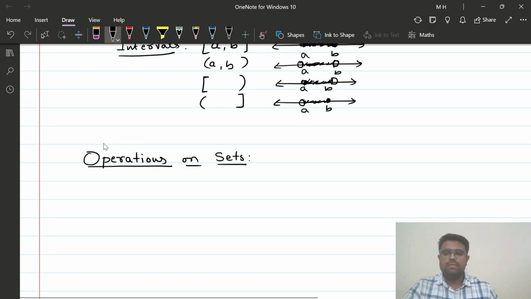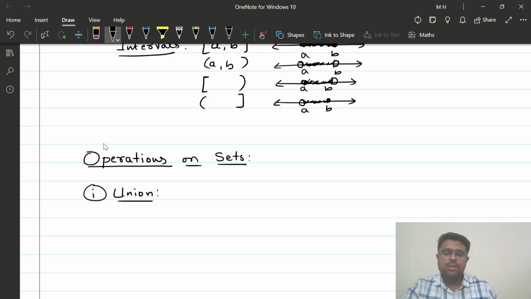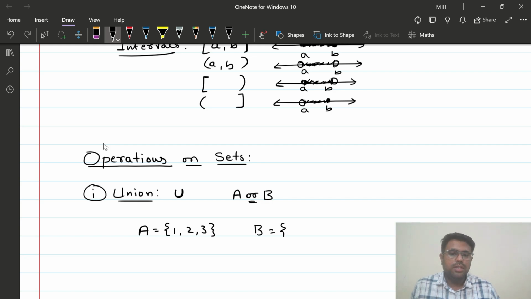So what are the operations on sets that we have? The first operation that we had learned was the union of two sets. What is the union of two sets? It was also denoted by cup like this. Okay, what do you mean by the union of two sets? It is the set of all elements of the set A or B for any two sets A and B. So if I write, let's say A is equal to the set of 1, 2, 3, and B is equal to the set of 2, 3, 4, then what is A union B? A union B is also denoted by A or B.